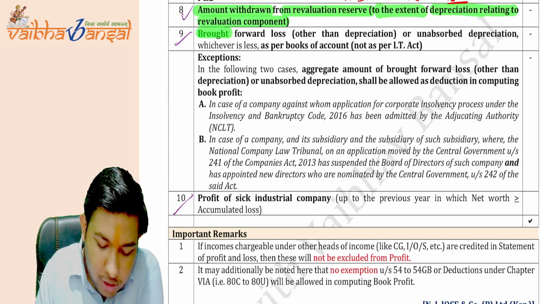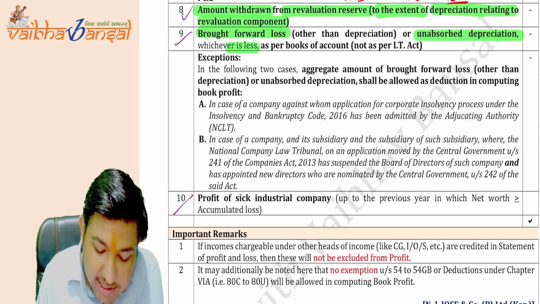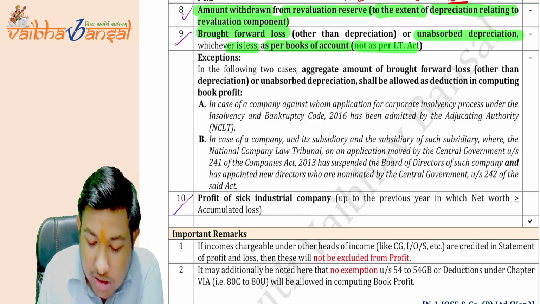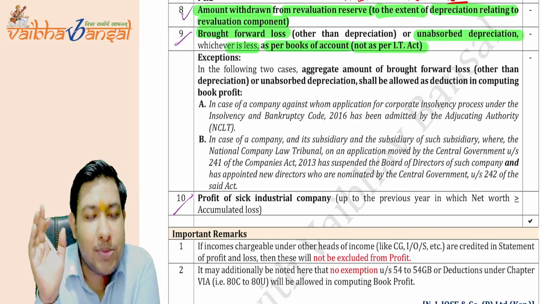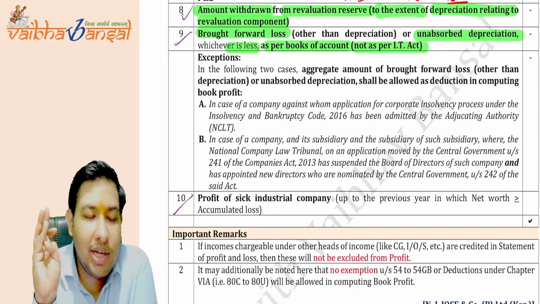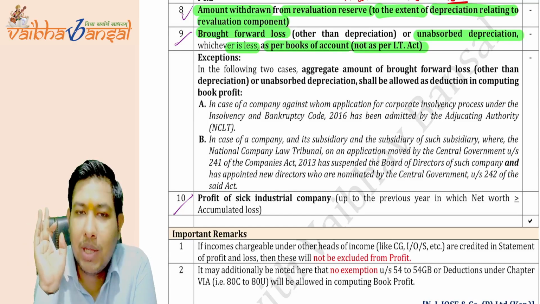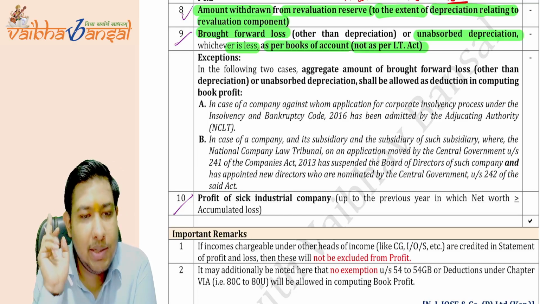What does it say? Brought forward loss or unabsorbed depreciation, whichever is less as per the books of account, not as per the ITA. The books of account as per the Companies Act. Whichever is less, brought forward loss or the unabsorbed depreciation, shall be allowed as a deduction from the net profit. Is this clear? The point number 9 is clear.